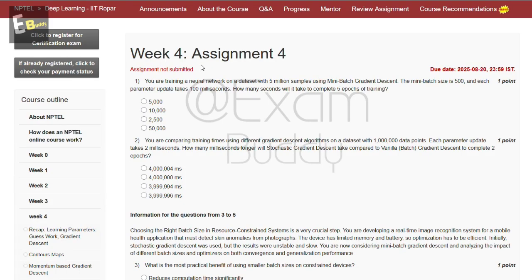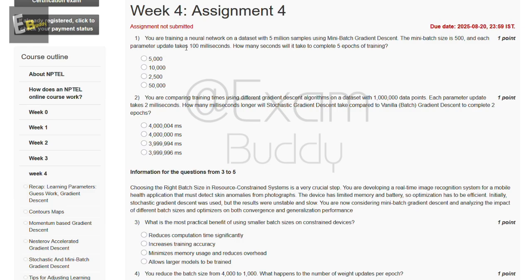Now let's do our assignment, Deep Learning IIT Ropar, week 4 assignment. The first question is: you are training a neural network on a dataset with 5 million samples using mini batch gradient descent. The mini batch size is 500 and each parameter update takes 100 milliseconds. How many seconds will it take to complete 5 epochs of training? The options are 5,000, 10,000, 2,500, 50,000. So the answer of our first question is A, 5,000.